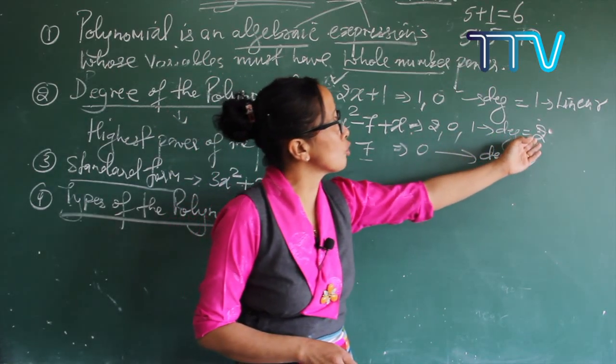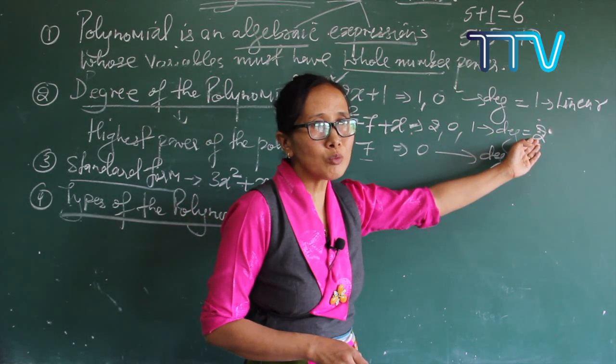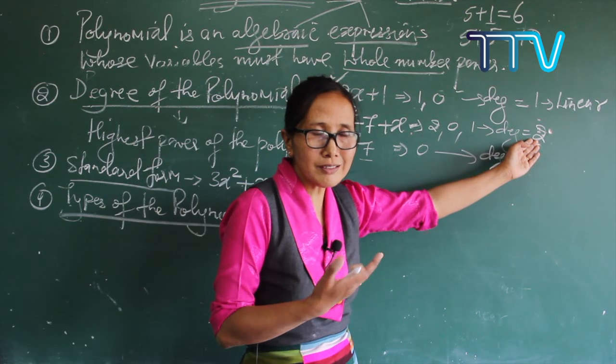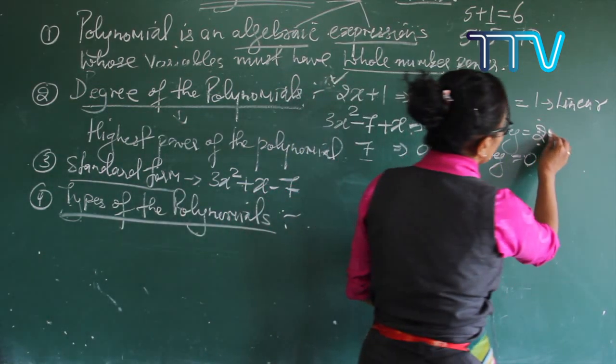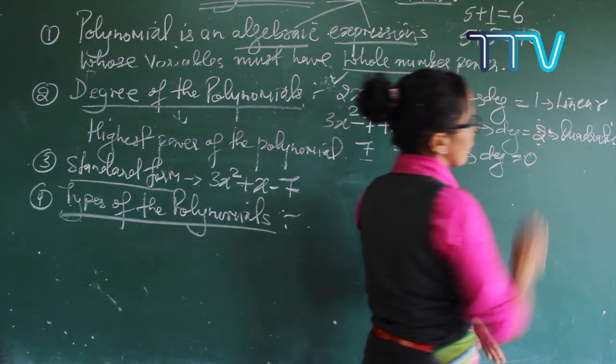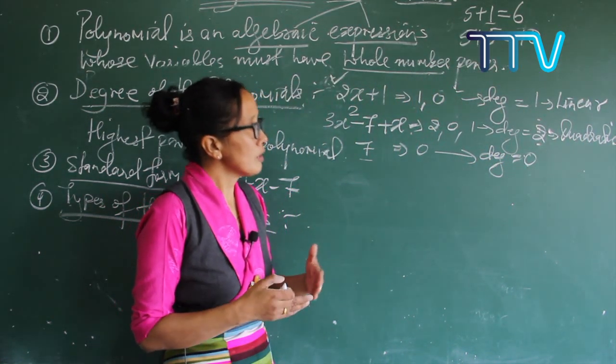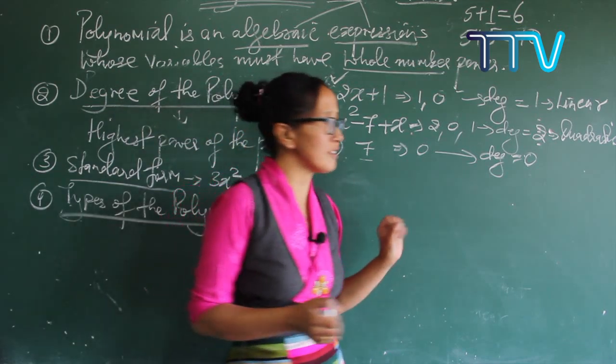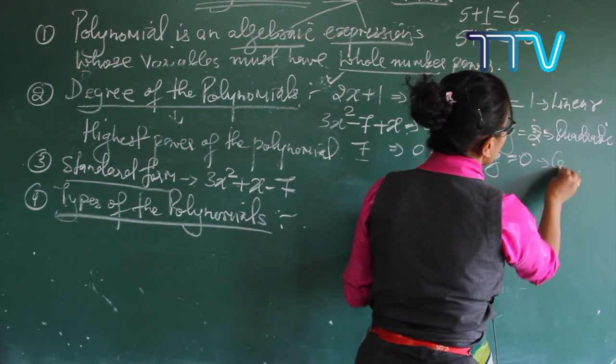Now come to the second part here, 2, 0 and 1. Which one is your degree? 2. If your degree is 2, it is called quadratic polynomials. Quadratic polynomials, understood? If your degree is 0, it is called a constant.